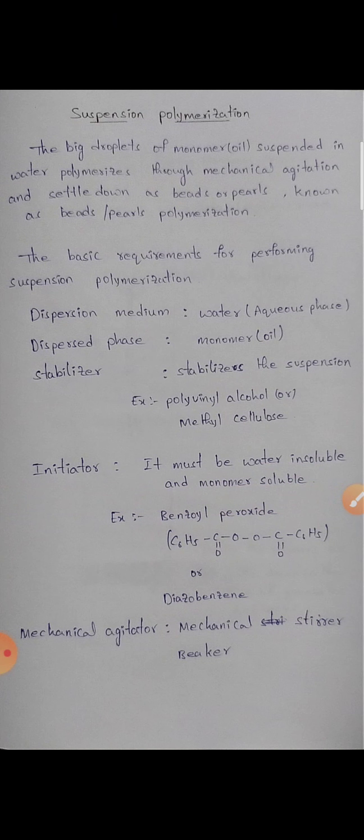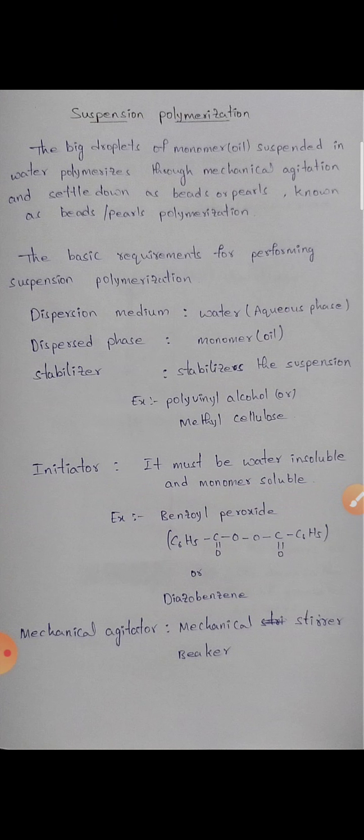Suspension: the monomer oil droplets are suspended in a liquid water phase. Emulsion: association of tiny droplets of monomer oil and water. In suspension polymerization, the big droplets of monomer oil suspended in water polymerize through mechanical agitation and settle down as beads or pearls, known as beads or pearls polymerization.